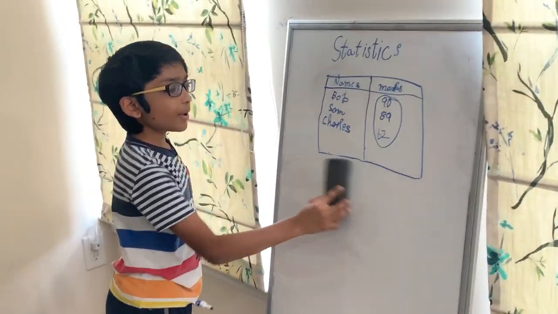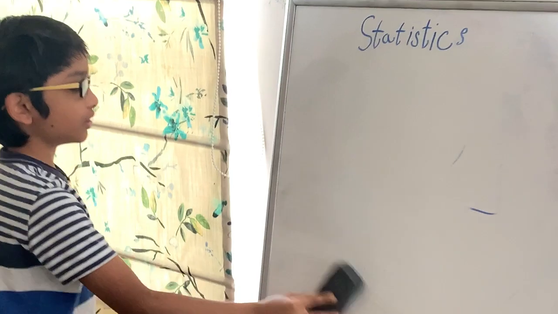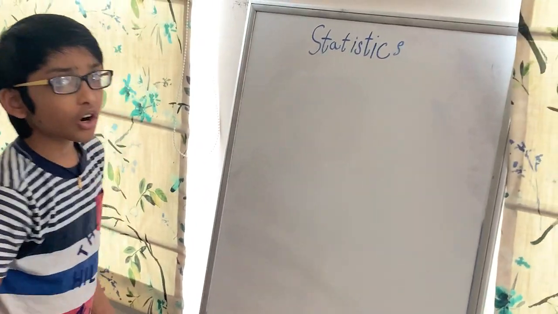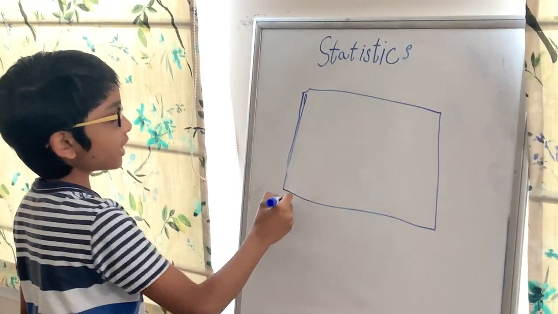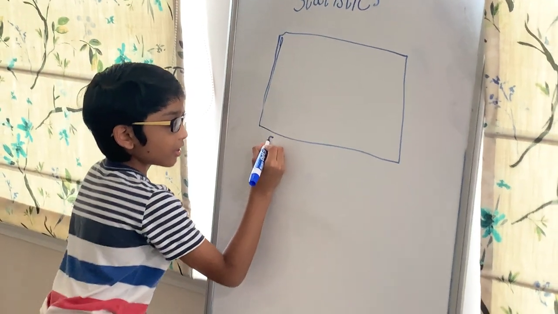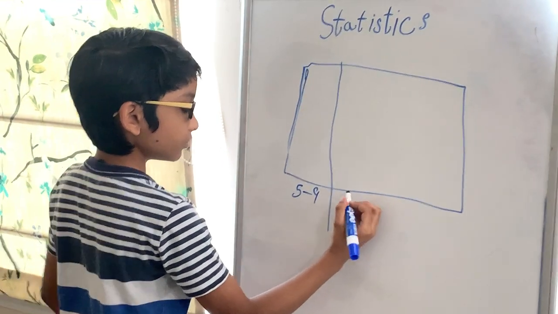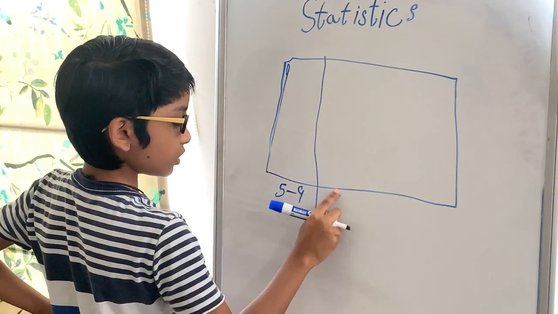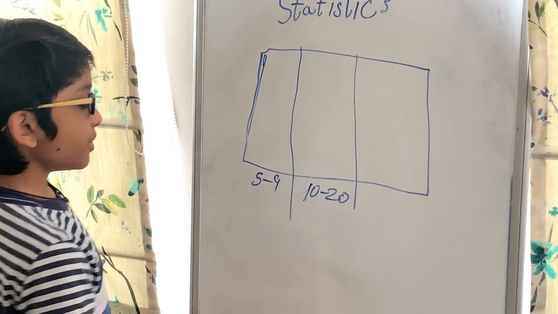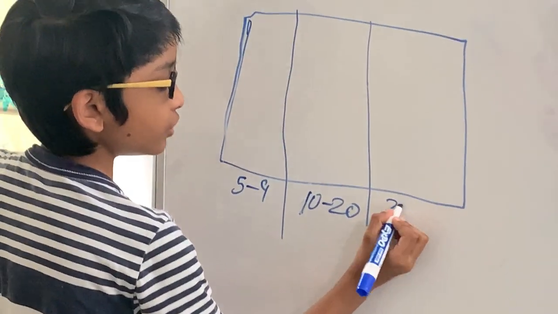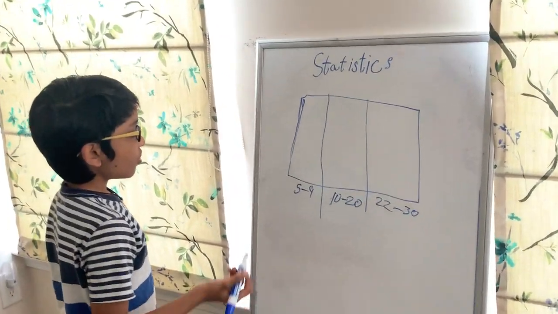Now let's talk about a few graphs. I'm only going to be talking about a few graphs because there are a bunch of other graphs. So let's talk about histograms. You can use histograms to get a range of numbers. Like let's say 5 to 9, that's 1. And now maybe 10 to 20, that's 1. And maybe 22 to 30, that's 1.